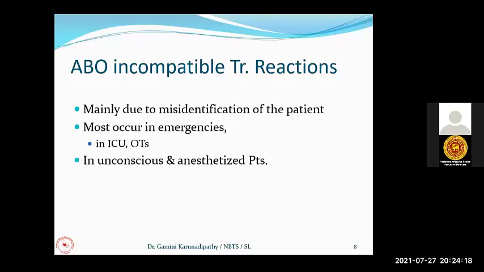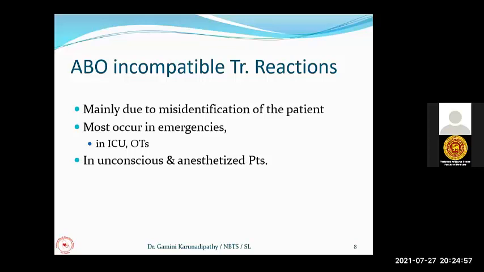And if our technical procedure is not performed according to the standard operating procedures, then there is a chance of not identifying the incompatibility. Then there is a chance of having incompatible transfusion reactions once the patient receives this blood. The other thing is the clerical errors. Technical errors mainly occur in the blood banks because our MOs are doing the grouping, RH and the cross matching. The clerical errors mainly happen in the wards.